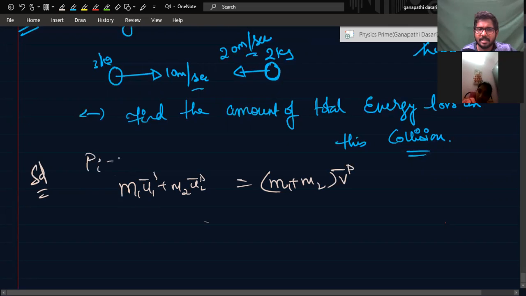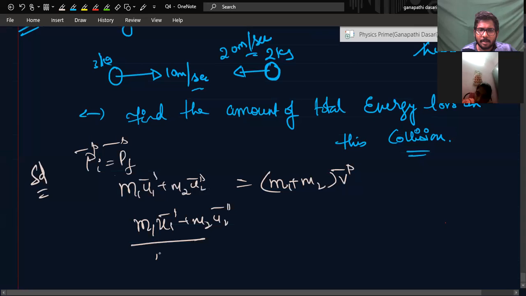Momentum will be conserved. P initial is equal to P final. Otherwise, you apply the formulas and you'll get the same answer. What will you get here? M1 U1 vector plus M2 U2 vector by M1 plus M2 is equal to V vector.